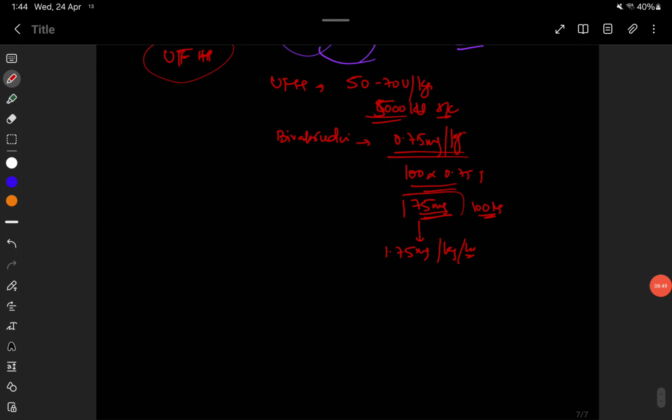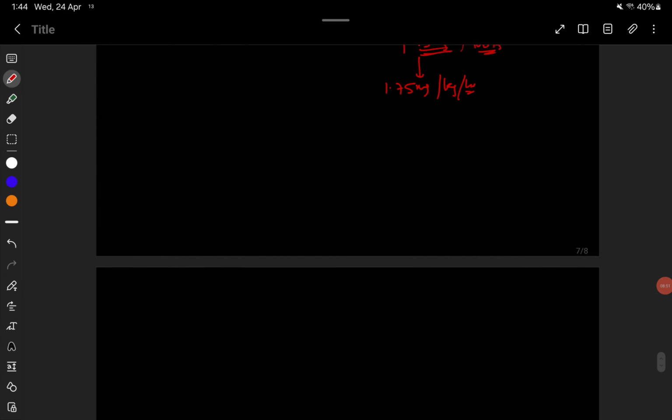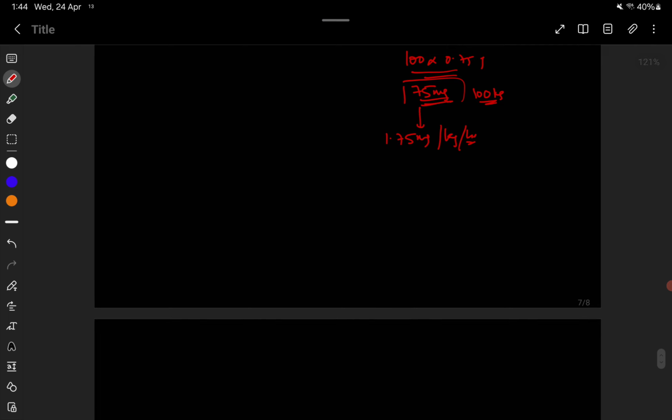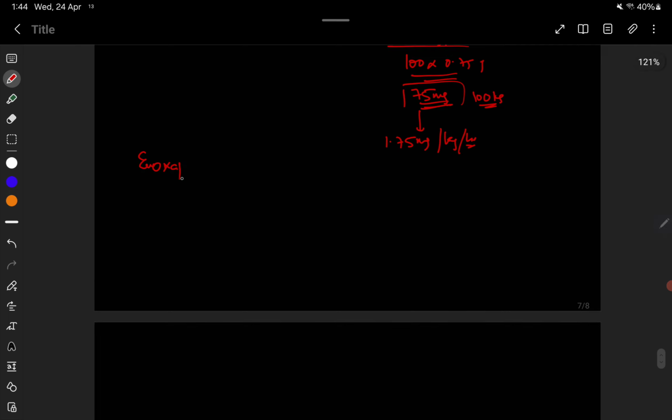So if we go towards the dosing of enoxaparin, given in patients with low risk of bleeding, it depends on whether the age is less than 75 or greater than 75. If less than 75, then you have to give a 30 mg IV bolus, followed by 1 mg per kg subcutaneously BD.